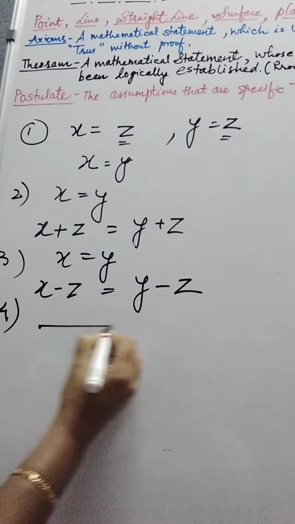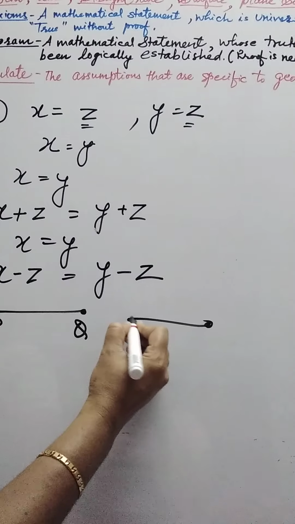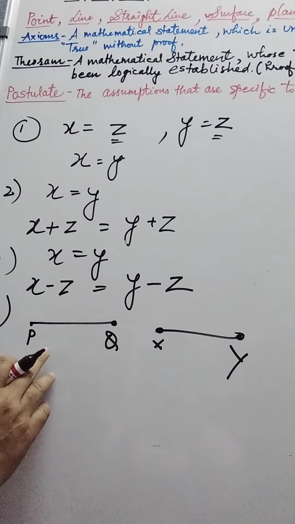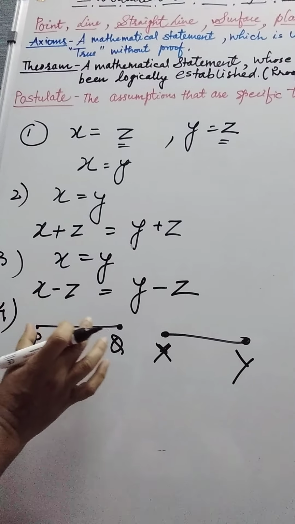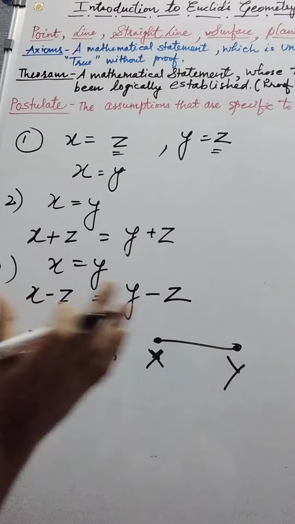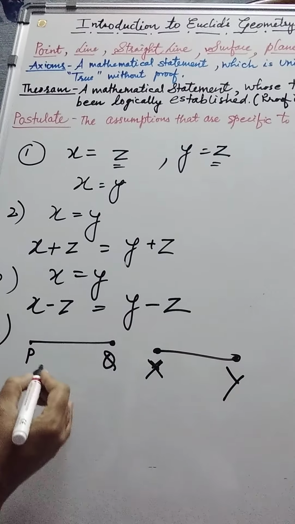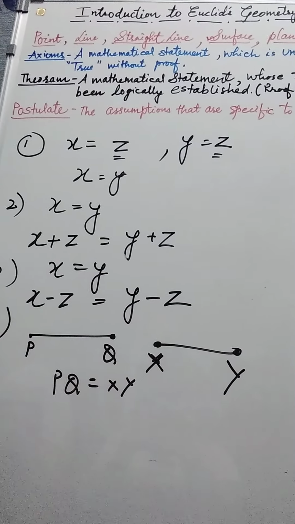Suppose we draw two line segments, say PQ and XY. If these two line segments coincide with each other, meaning if we put PQ on XY, they exactly overlap one another, then PQ will be equal to XY.